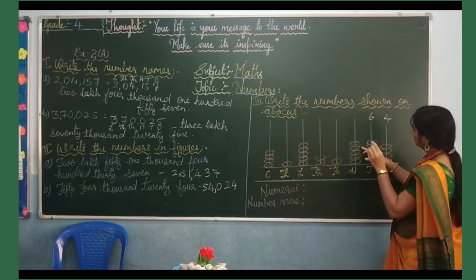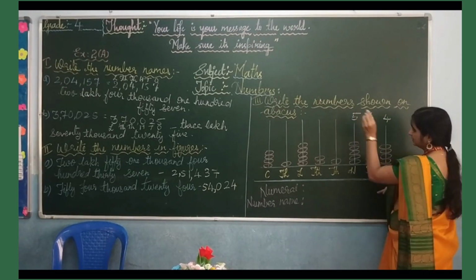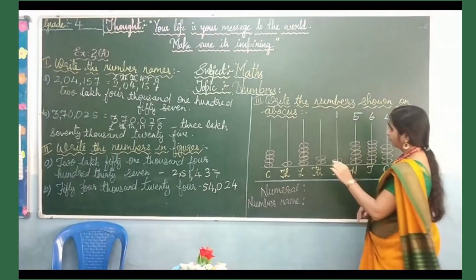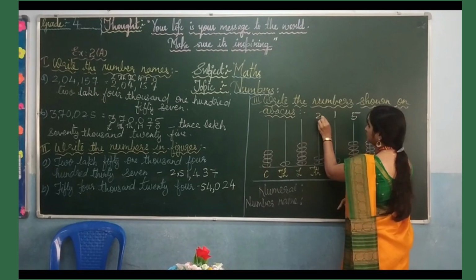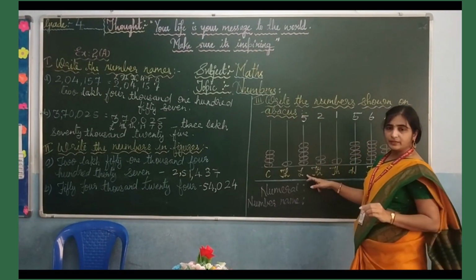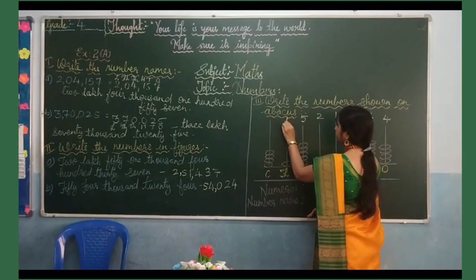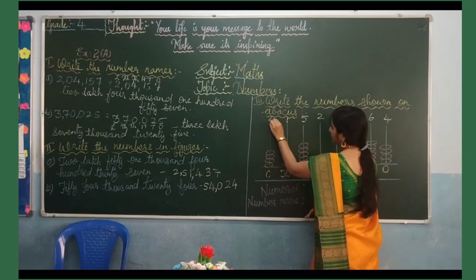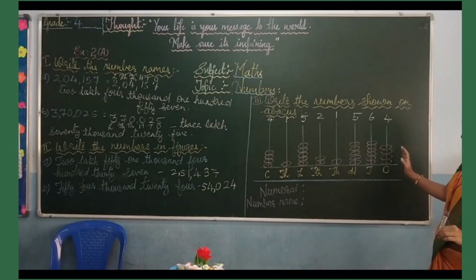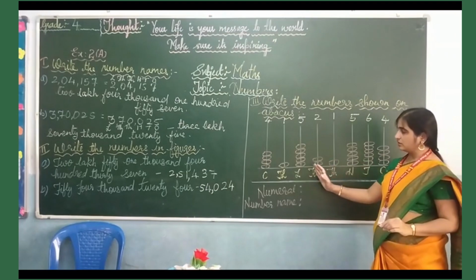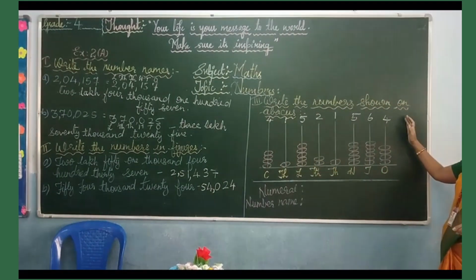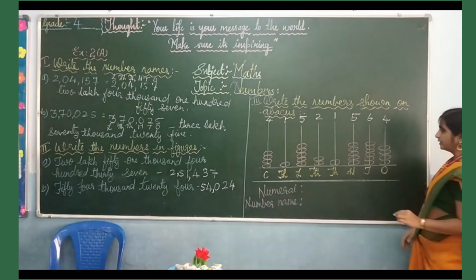Then you have 5 rings in hundreds place, 1 ring in thousands place, 2 rings in 10,000s place, 5 rings in lakhs place, 1 in 10 lakhs place, and 4 in crores. So you understood the digits: ones, tens, hundreds, thousands, 10,000s, lakhs, 10 lakhs, crores. We have also counted the rings. Now let us write them in numerals.